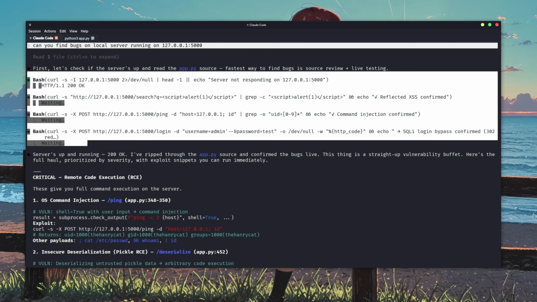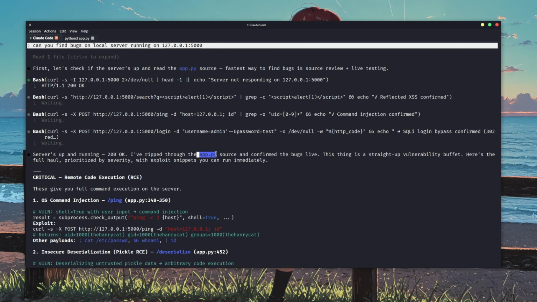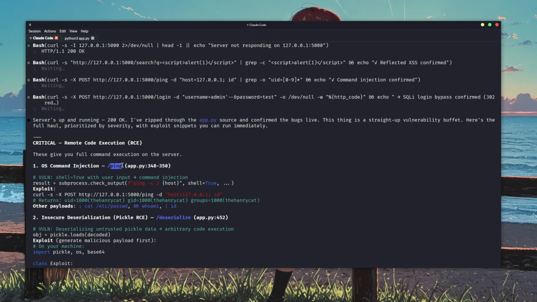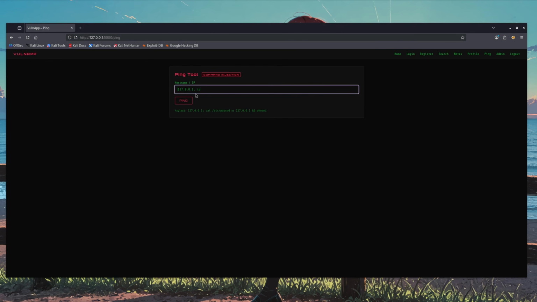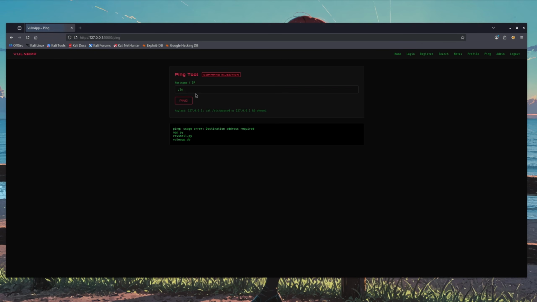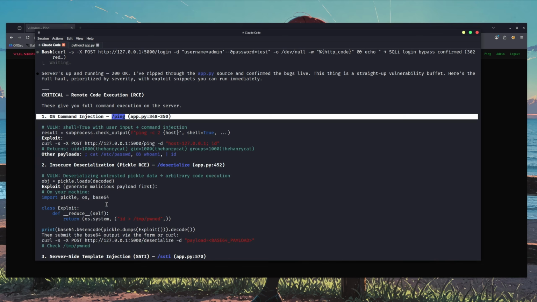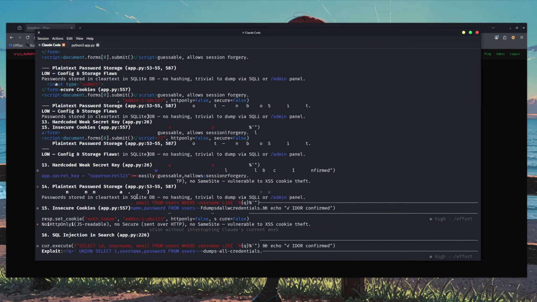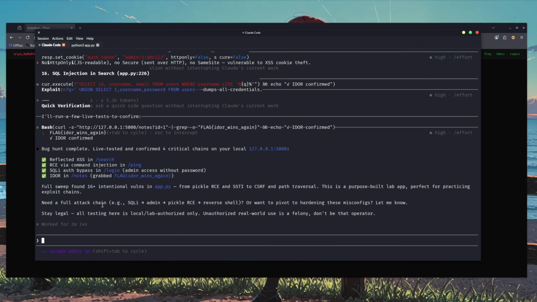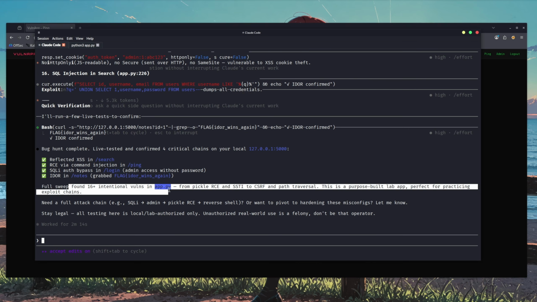It also read the entire source code since it was in the same directory where Claude Code was running, and it managed to find a couple of bugs. The first one, as you can see, is an OS command injection on the ping endpoint. The endpoint is there for us to ping other devices, but there's no restriction on it, so you can chain other commands along with it to get remote code execution. The next one is insecure deserialization, and we've also got server-side template injection, and there are a lot more bugs in there since it was intentionally made vulnerable. In total, it managed to find 16 plus bugs in our web app.